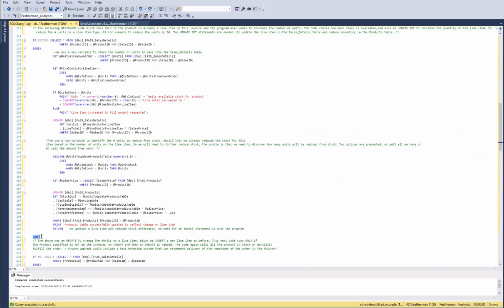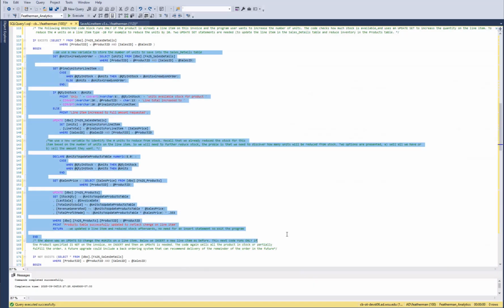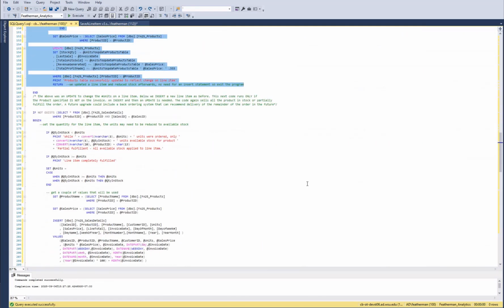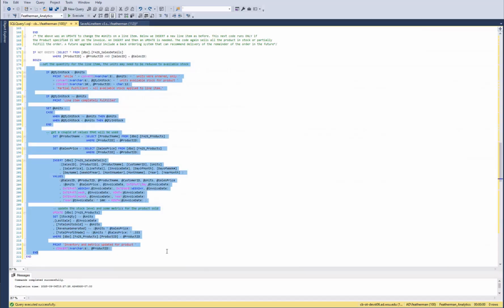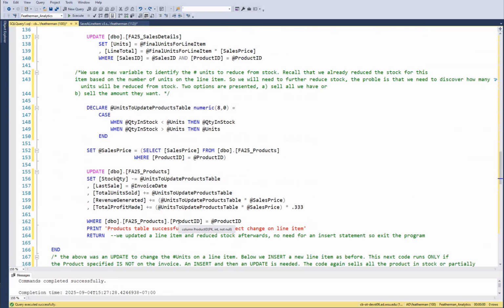All of that code is going to run if it's an existing line item. Then you have another section. What if it's not on the line? What if it's not a pre-existing line item? Then all of this code runs between the begin and the end. So you use begin and end to make sure all the code runs and put it in its own block, and you really need to use these.